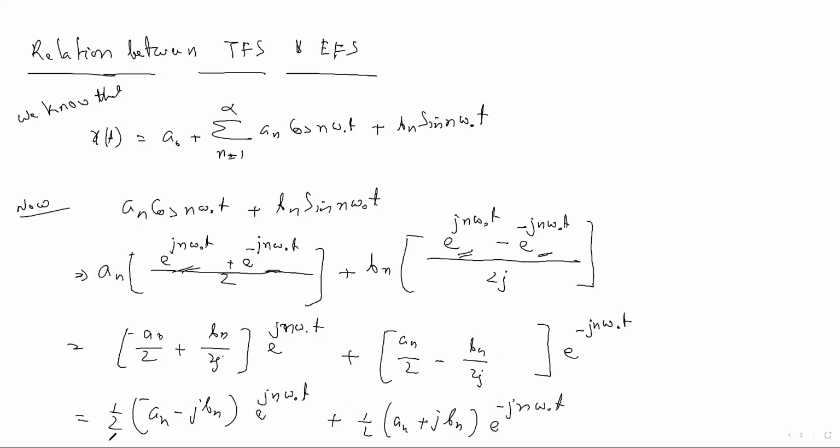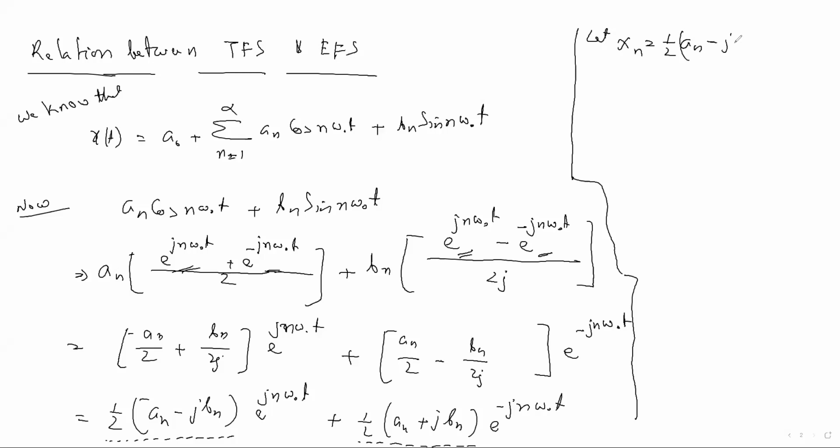So we can take this thing as x n. Let me write here only. So let x n is half a n minus j b n.